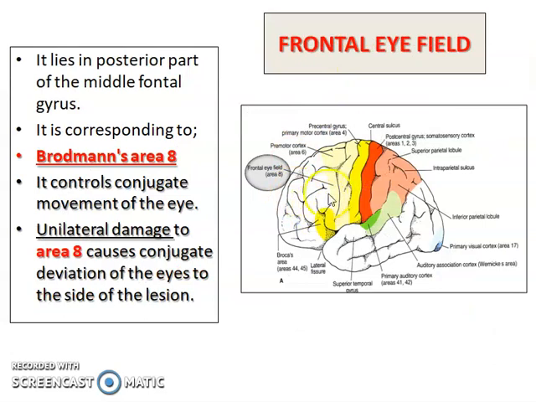Other areas are the frontal eye field area, which is Brodmann's area number 8, lying in the posterior part of the middle frontal gyrus. The function of this area is that it controls the conjugate movements of the eyes. When there is unilateral damage, it causes conjugate deviation of the eyes to the side of the lesion.